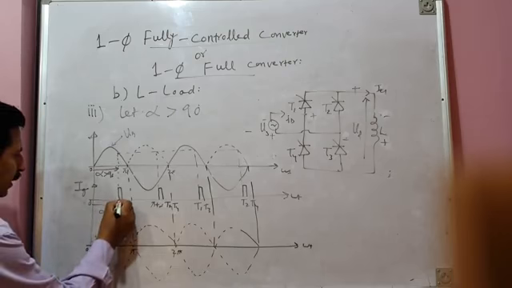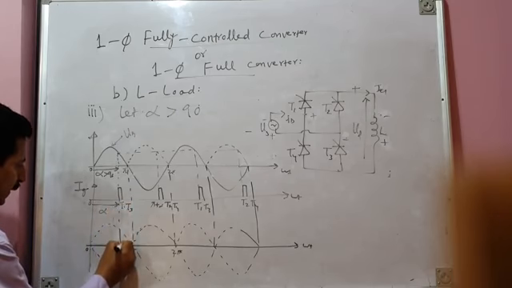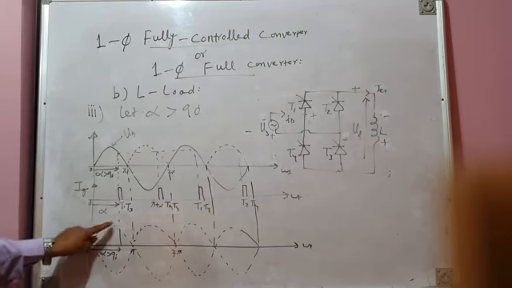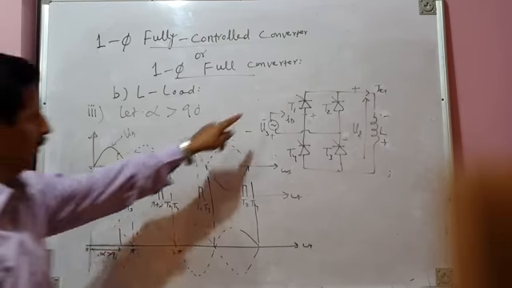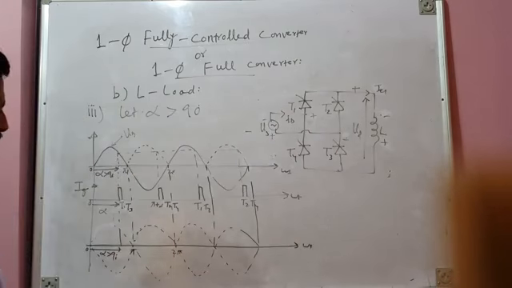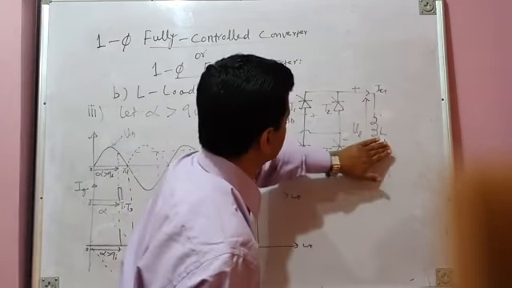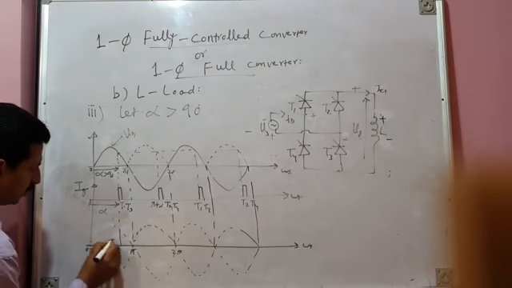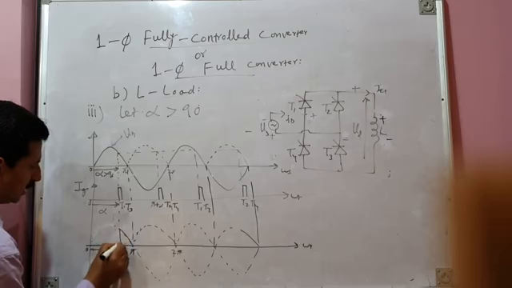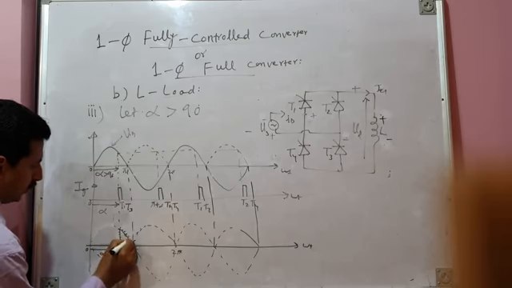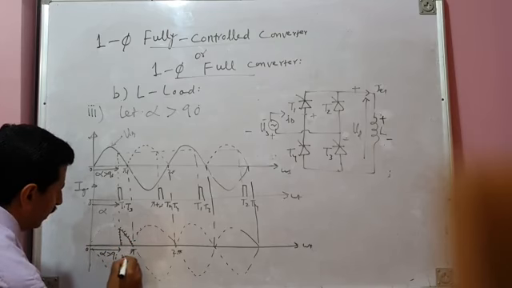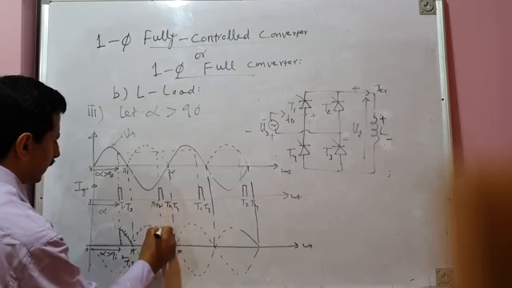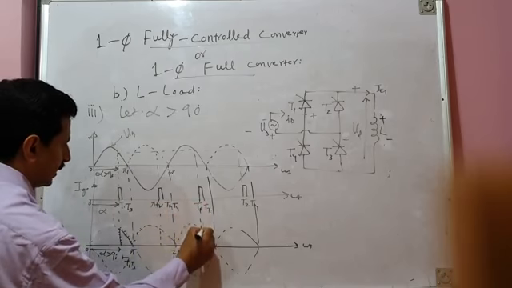Okay, fine. Our first firing occurs here. This is alpha greater than 90 degrees. Here, the positive half cycle of the source voltage is there. The T1 T3 pair is fired. It immediately goes into conduction and connects the load across the source. So the load voltage is positive. It receives the remaining segment of the positive half cycle of the source voltage. During this period, the T1 T3 pair will conduct. This is the next instant of firing.